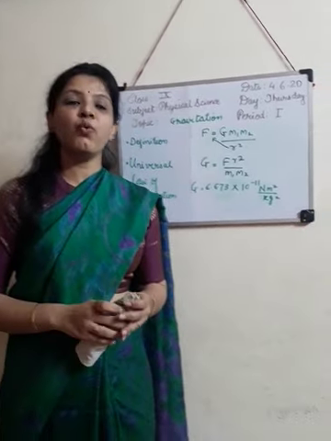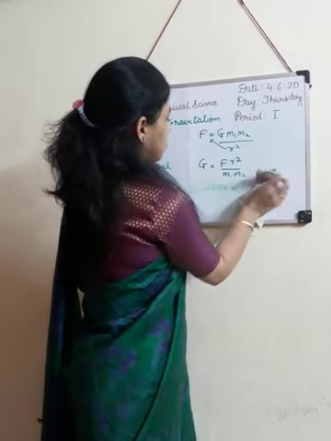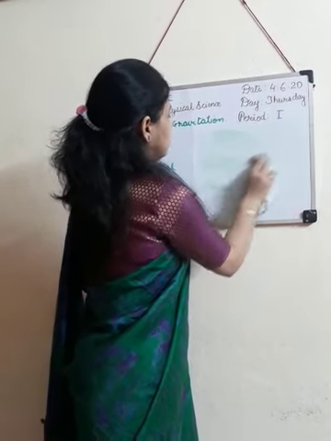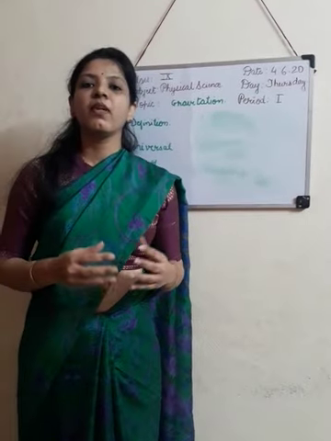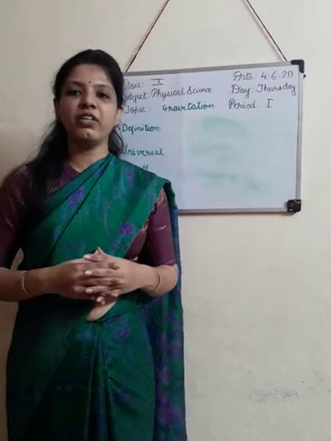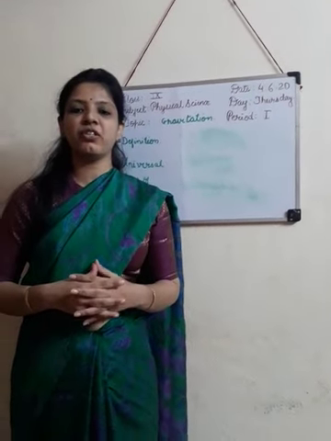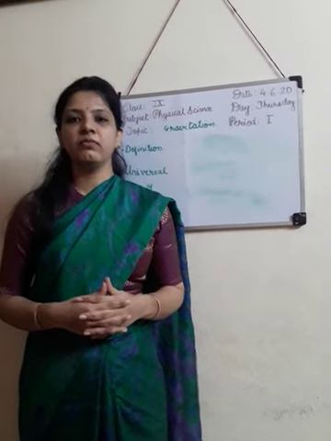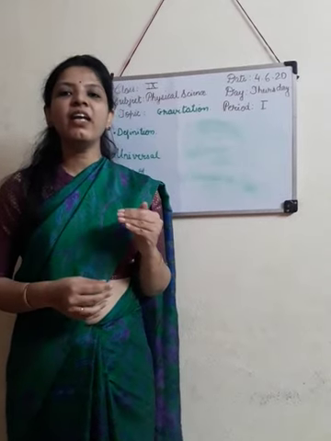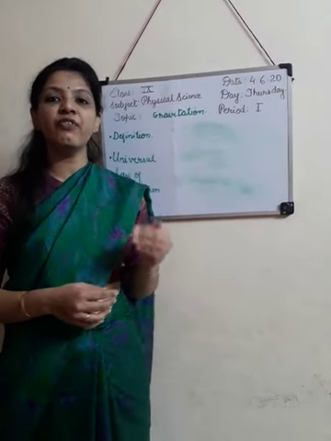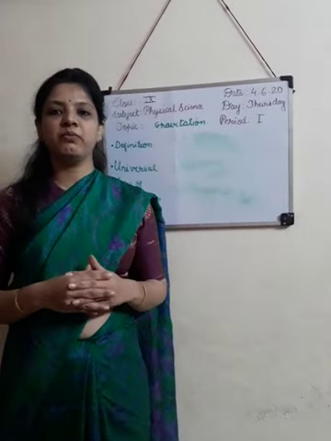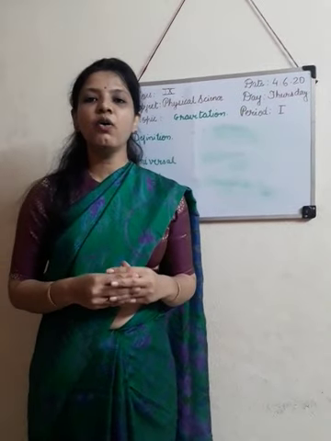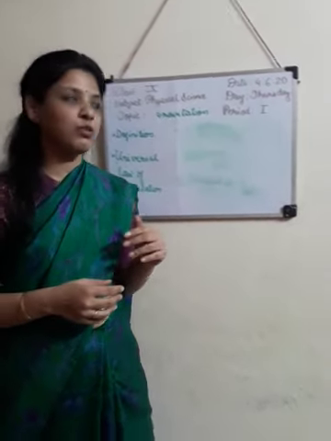Now I will ask you some questions. What is the formula for gravitation? Force of gravitation F is equal to G m1 m2 upon r square. Good. What will happen to the force of gravitation if we increase the distance? Force of gravitation will decrease. Very good. Now I am going to give you classwork.